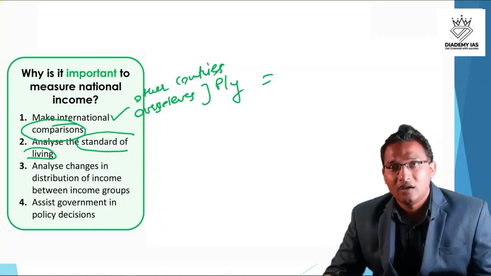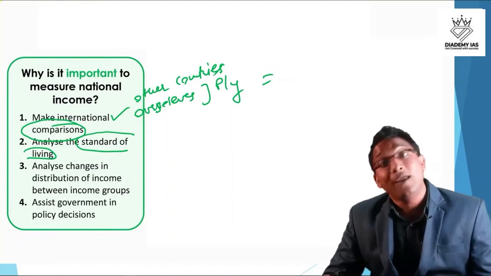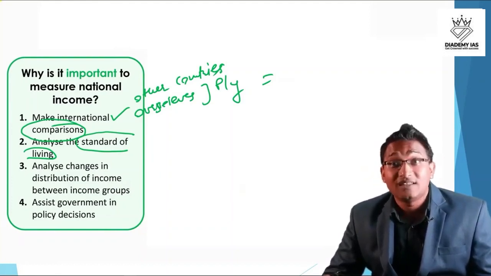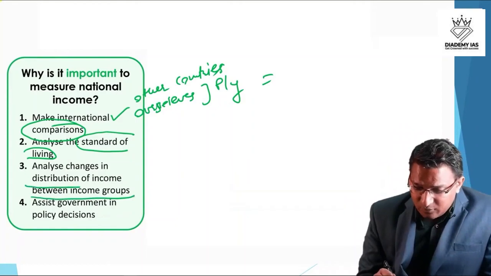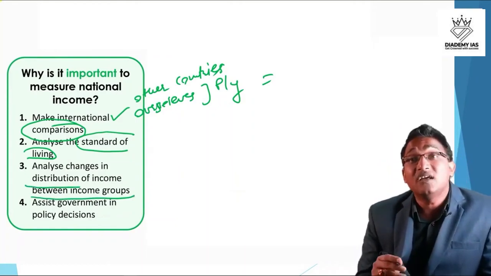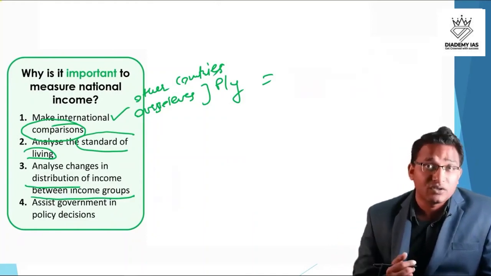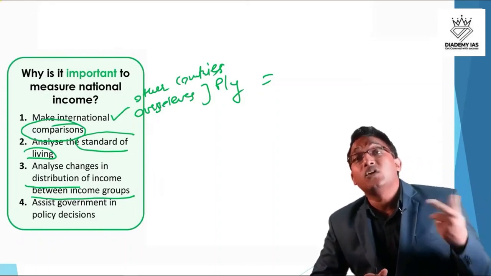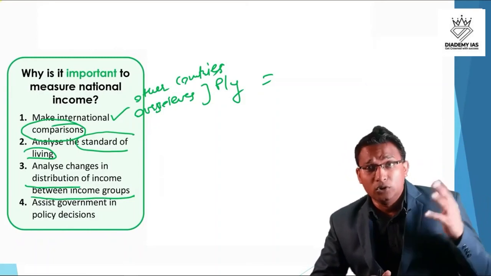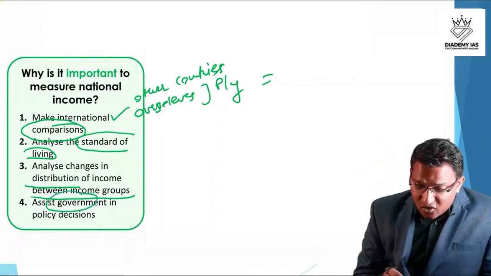I am not saying spiritual, right? It does not mean happiness. There may be happiness or there may not be, but one thing is sure, that there is bound to be a good standard of living. Analyze changes in the distribution of income between income groups. What is the change in the distribution of income? Are the rich flourishing or the poor flourishing? Whether the income gap between the rich and poor is decreasing or increasing? Inequality, inclusive growth, sustainable growth, all these aspects we can judge only with the help of the calculation of national income. Assist the government in policy decisions.